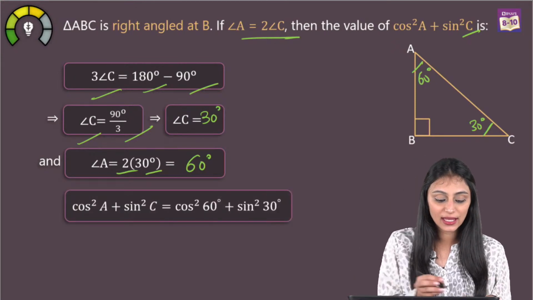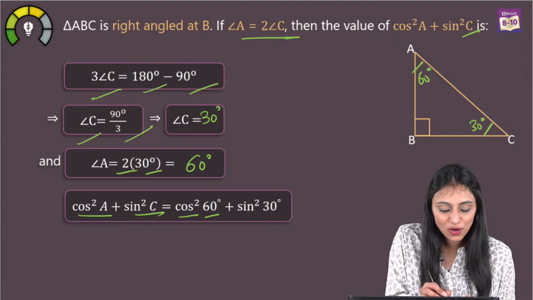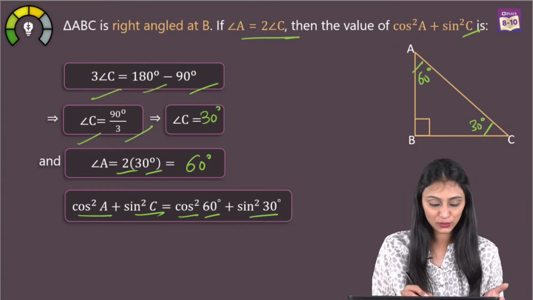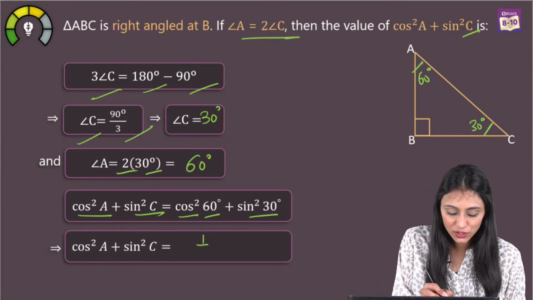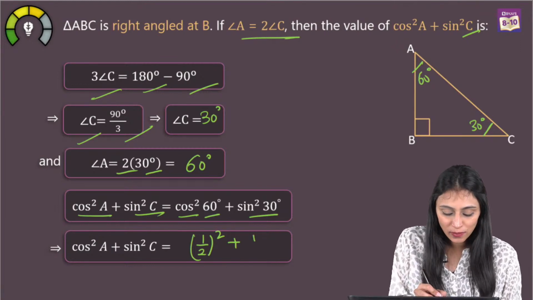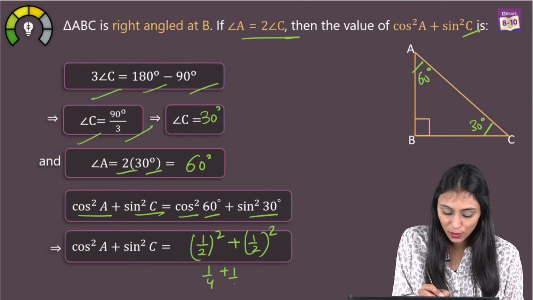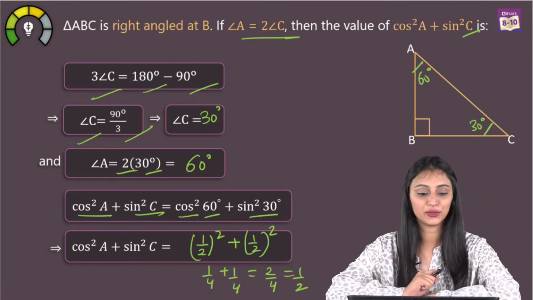All I can do is put it in this expression, cos square A plus sin square C. So, we have cos square 60 plus sin square 30, right? Now, you know the values of these specific angles. Cos 60, that's 1 by 2 whole square. Sin 30 degree, again 1 by 2. We will write whole square over here. So, what do you get? You get 1 by 4 plus 1 by 4. That's 2 by 4. That's going to be 1 by 2.